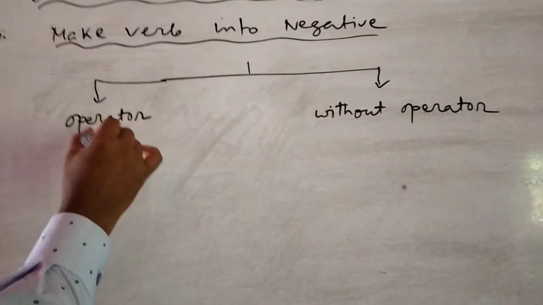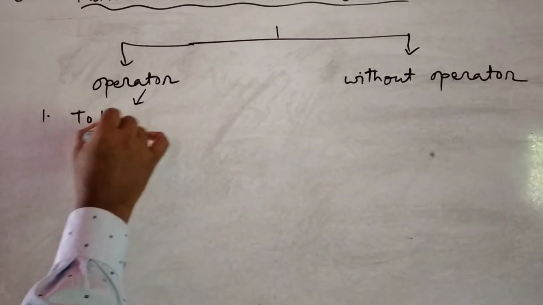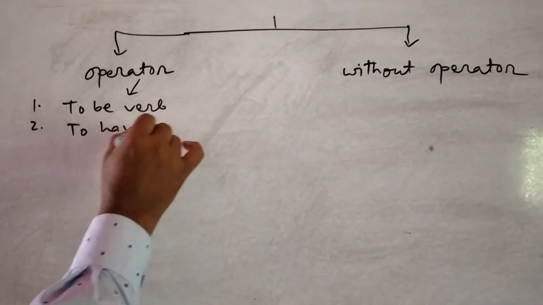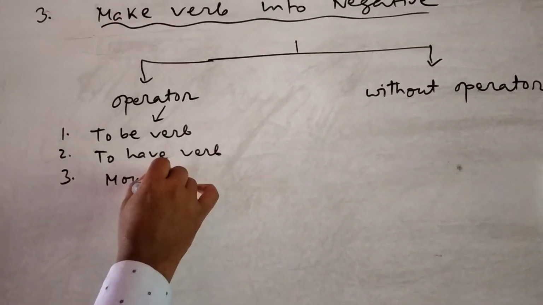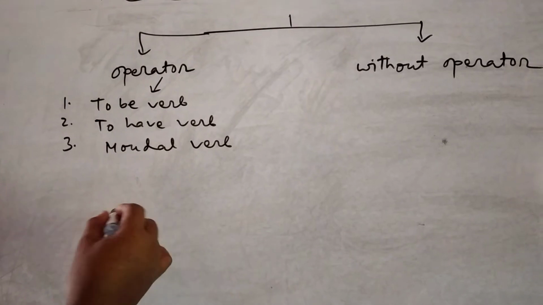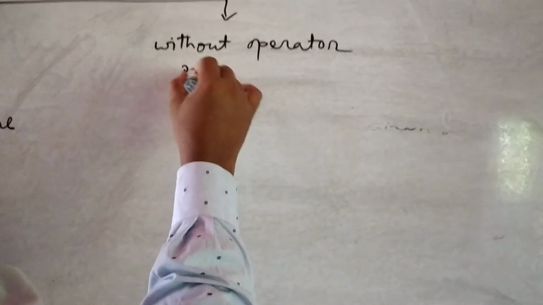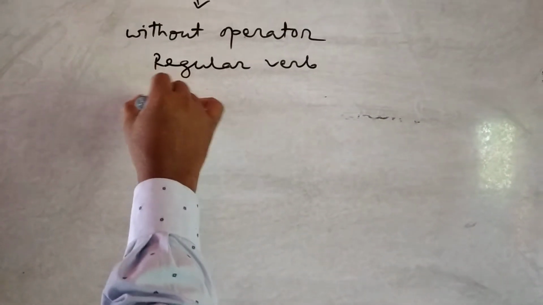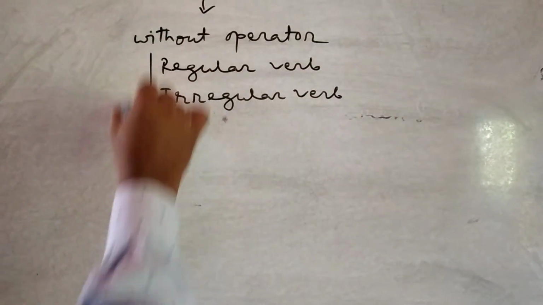In operator, we will see to be verb, number 2, to have verb, number 3, modal verb. And here, regular verb is seen in without operator.